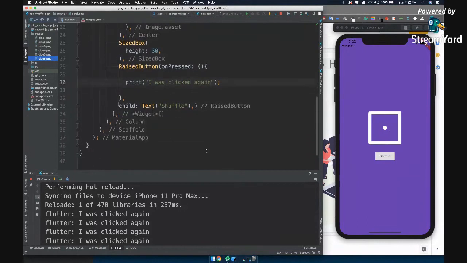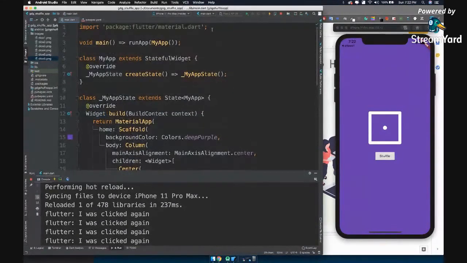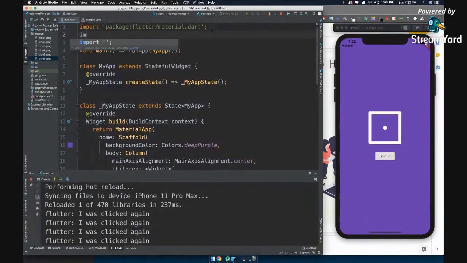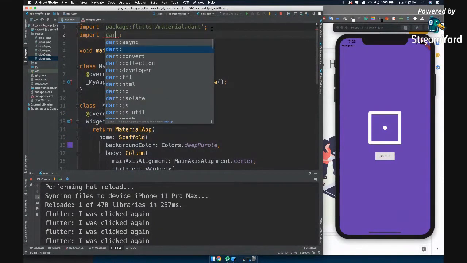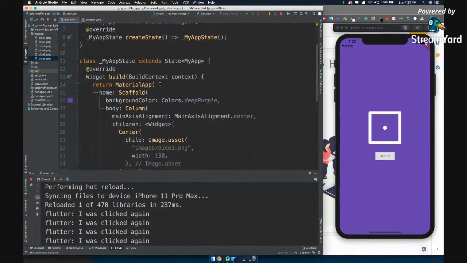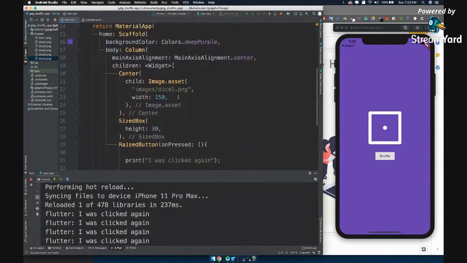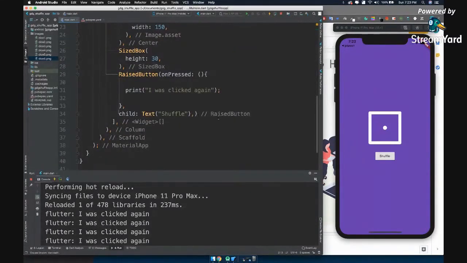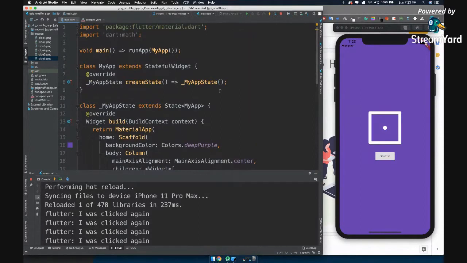So now for this, there is a function called as a random function provided by Dart. Okay, Dart, but it is available in Dart math file. Okay, let's say Dart, and let's come here and say math. Inside math, we have a property called as say random. Now you want to randomize. Once you click on it, you want to save that random file into a particular variable. So what are you going to do now? You are going to create a variable named as say number.